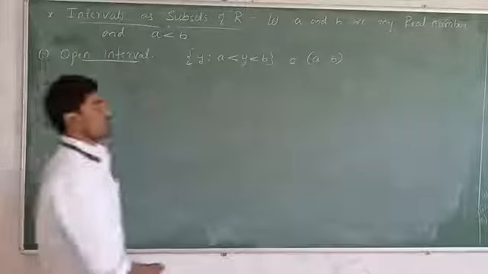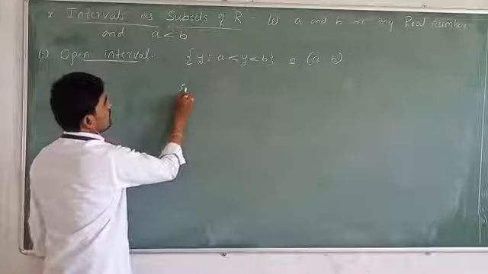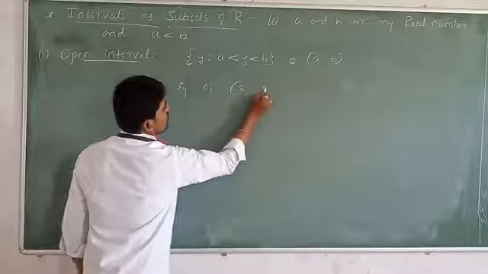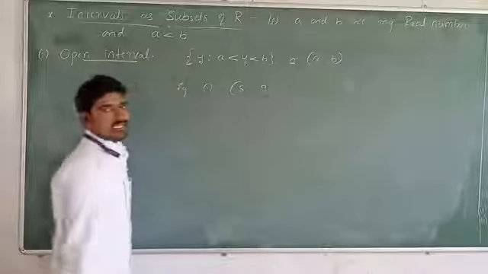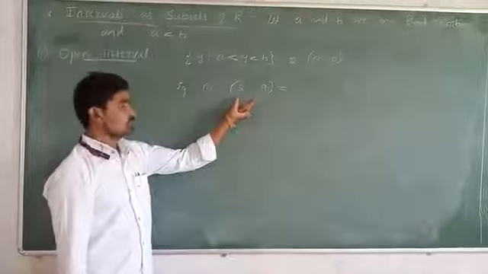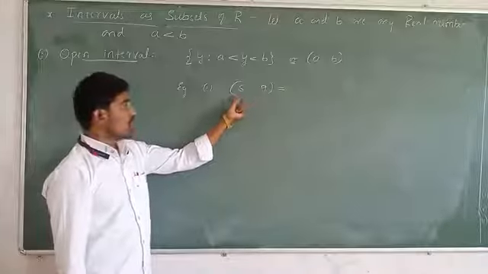For example, let us consider the open interval 5 to 9. It means which real numbers are present in the open interval 5 to 9?